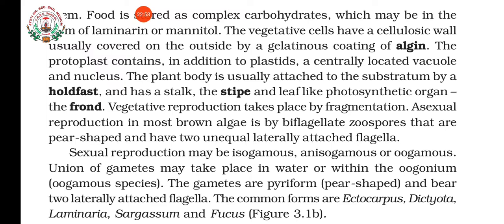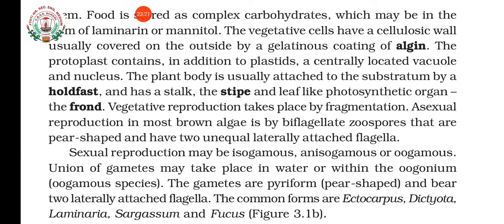Okay, laterally or to the sides they are attached. Then sexual reproduction can be isogamous, anisogamous or oogamous. Okay, and the gametes are also pyriform, pear shaped, and they also contain two laterally attached flagella.